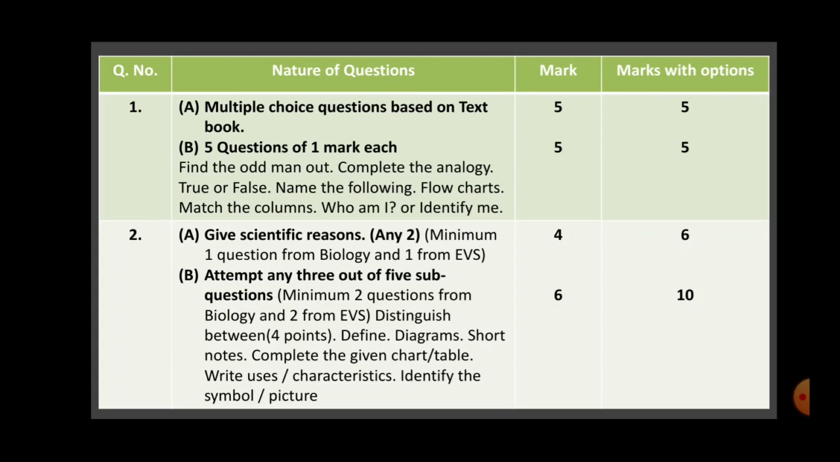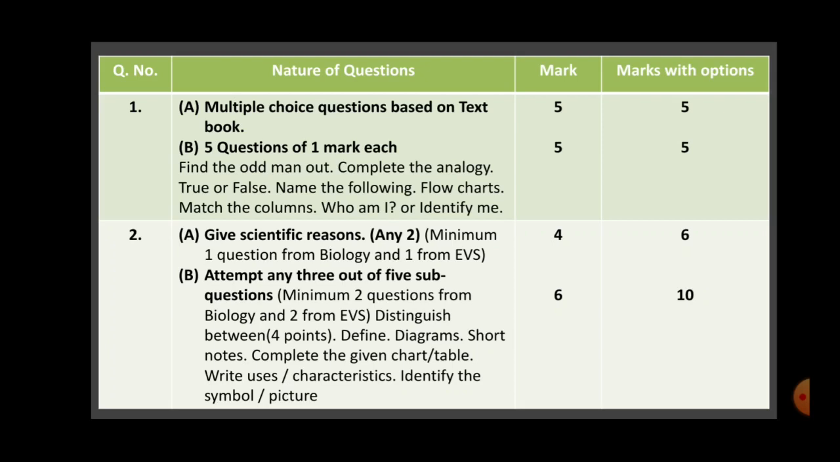Then the second one is A, give scientific reasons, any two. As I said, one minimum from biology and one from EVS, and the third one can be from either of these two. Out of 3, 2 you have to attempt, 4 marks, and with options it is 6 marks. Now for give reasons, as I told you, you have to write the answer in points, and if the question is of 2 marks you have to write at least 4 points.